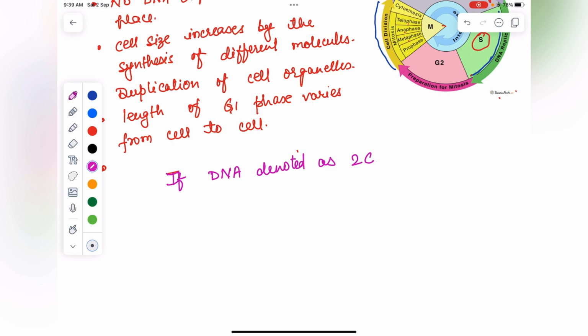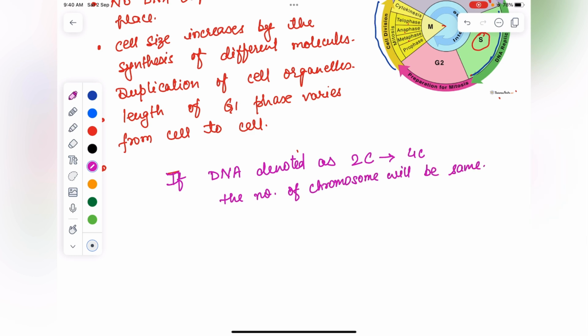If DNA is denoted as 2C, it will get doubled to 4C. It doesn't mean the number of chromosomes will increase. The number of chromosomes will be the same, but the DNA amount will increase from 2C to 4C.